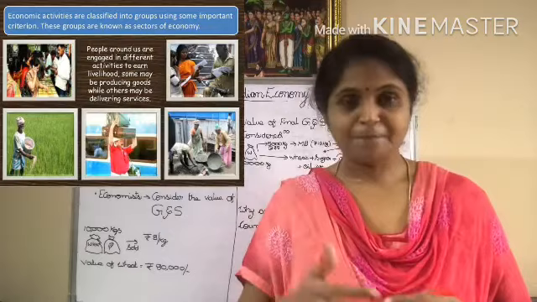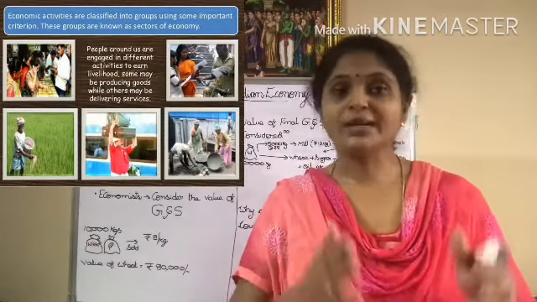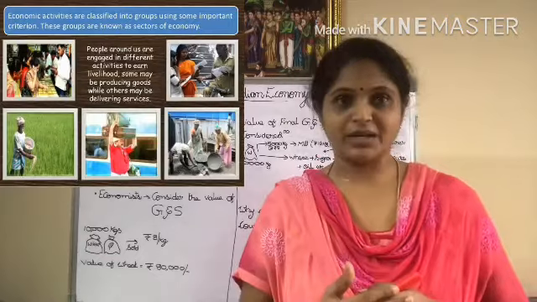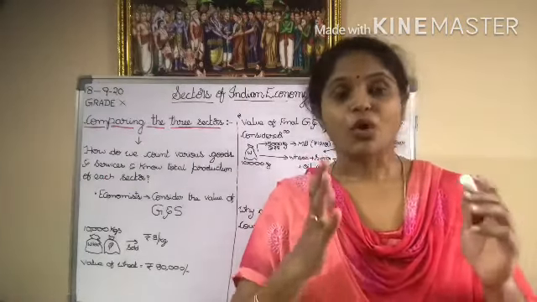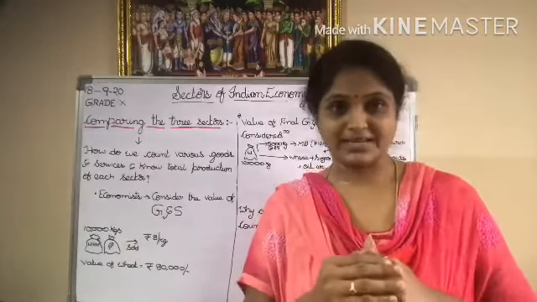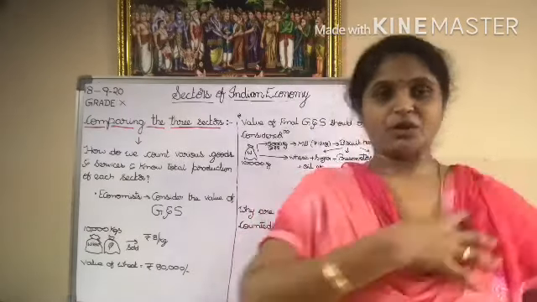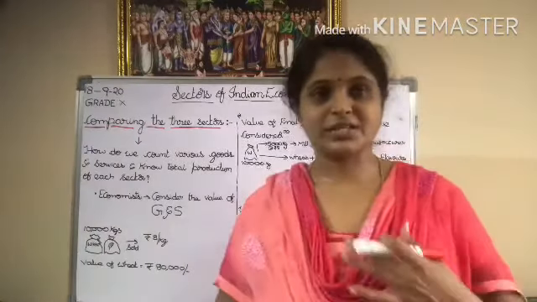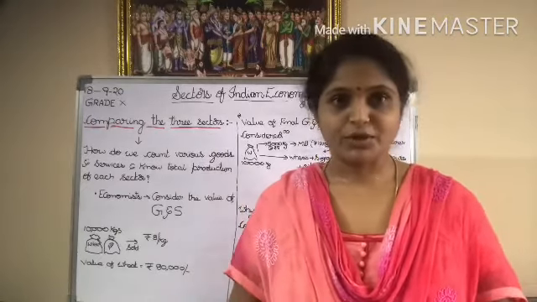So how will you know how much each sector is contributing, or what is the total value of goods or services produced in one particular sector? For example, let us take the agricultural sector. In the agricultural sector, rice is being produced.